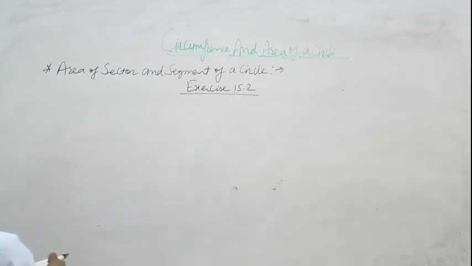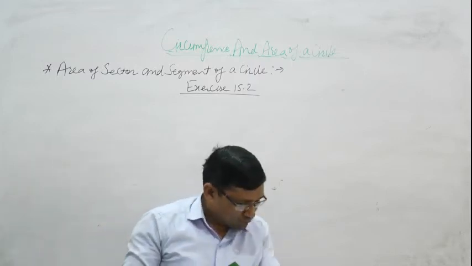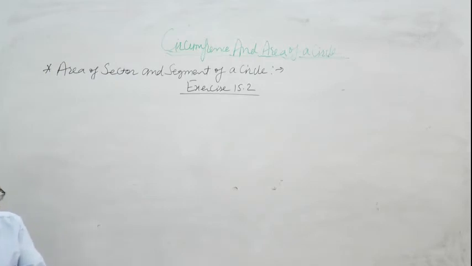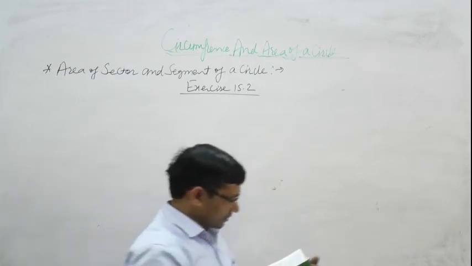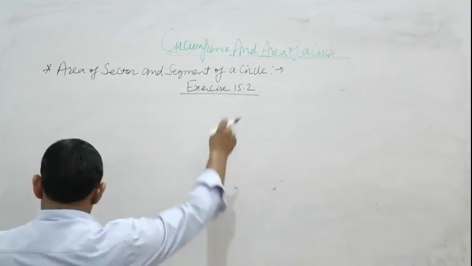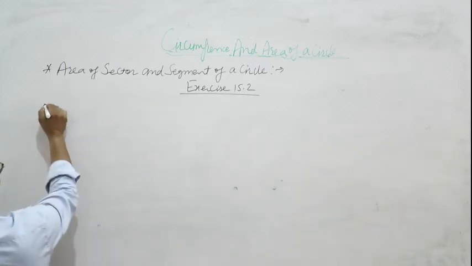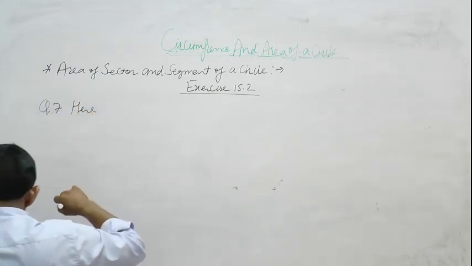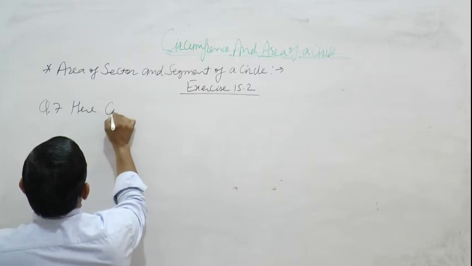Question number 7 is: the circumference of a circle is 22 centimeter. Find the area of its one quadrant.